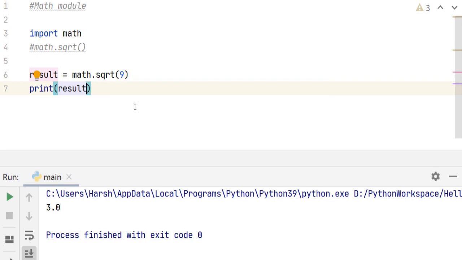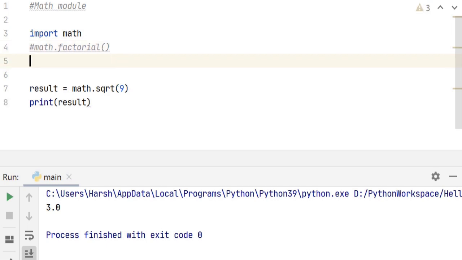Now, the next method that we are going to see is factorial. A factorial of a number is a function that multiplies a number by every number lesser than that. So, to find out the factorial of 5, it is represented using an exclamation mark.